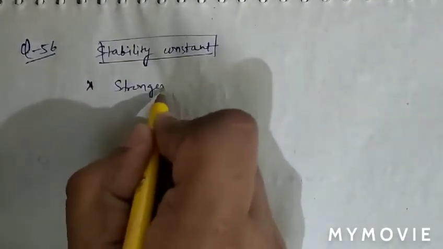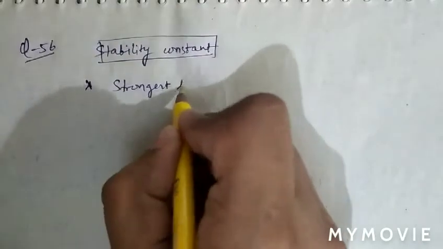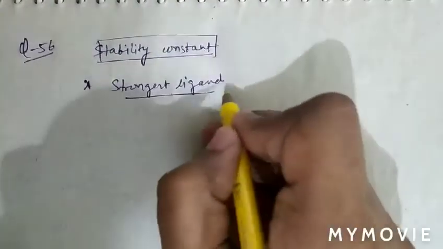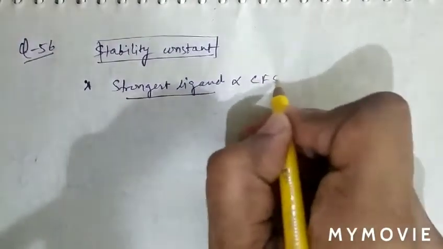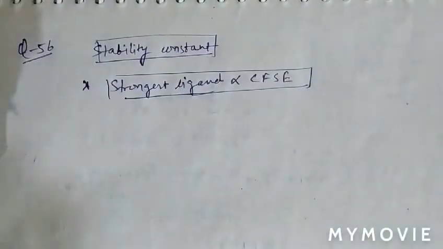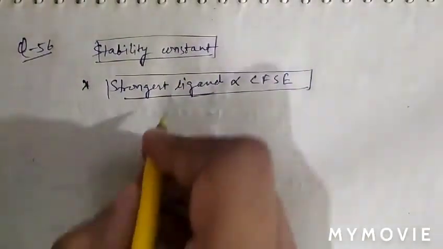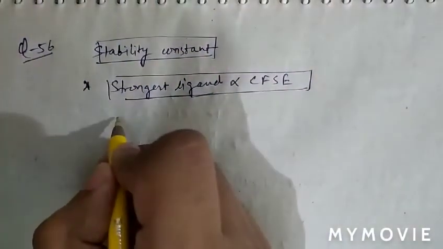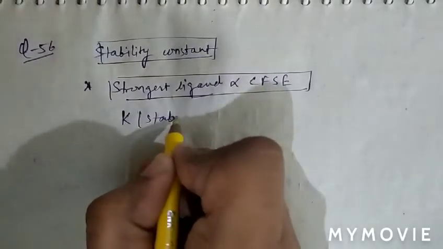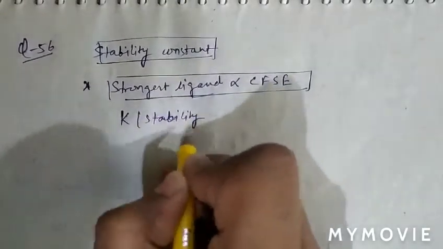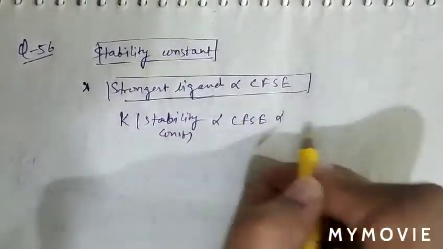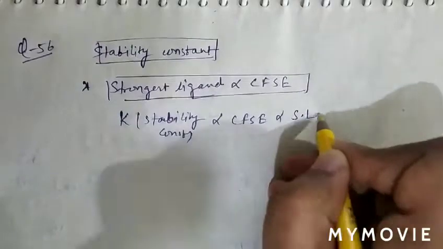of the strongest ligand basically depends on the crystal field splitting energy. When the stability constant K is more, it means more crystal field splitting energy, it means a strong ligand.